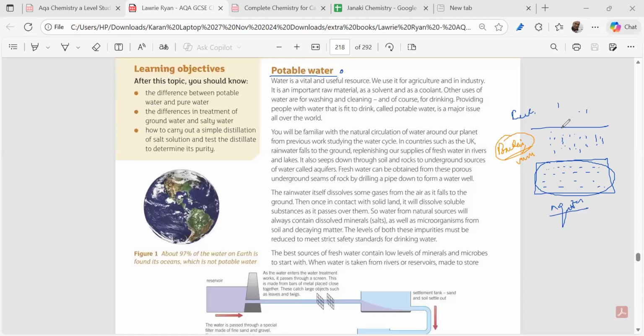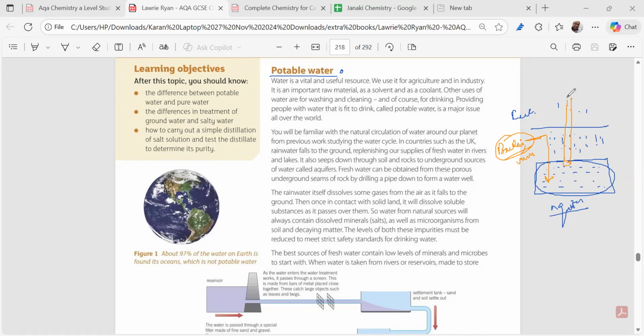Why? Because there is a lot of degradation happening in the soil. Suppose some animal has died, or some waste has been put there. So these bacteria also get dissolved. Second, many compounds and gases also get dissolved in that water, and they get stored in the aquifers. So this is the water which you drill out.